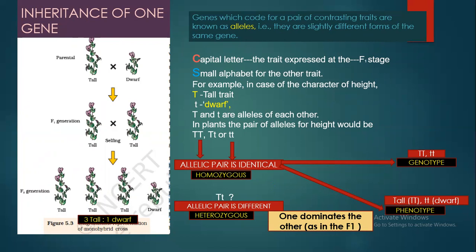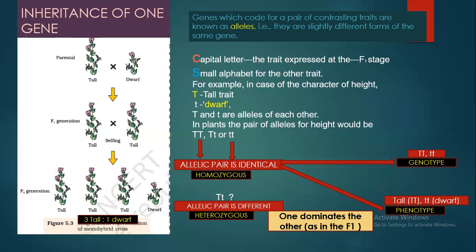Or we can say that they are slightly different forms of the same gene. Both are genes for height, but these two are slightly different, because of which one plant is tall and the other is dwarf.